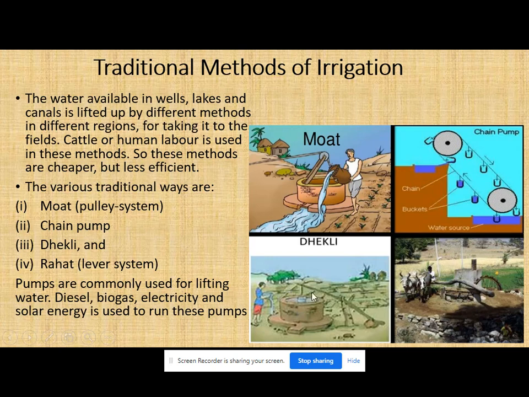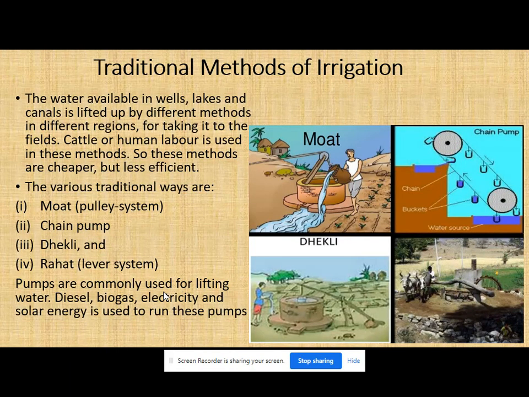This Dhekli is working based on a log system, means you are having a wooden log. With the help of that you are drawing the water. This wooden log has a big stone tied at the other end of the wood. The next is Rahat, that is a lever system. Here animals are used. Animals are moving in a circular path which helps to draw the water from the sources.